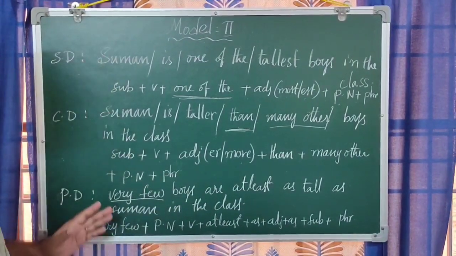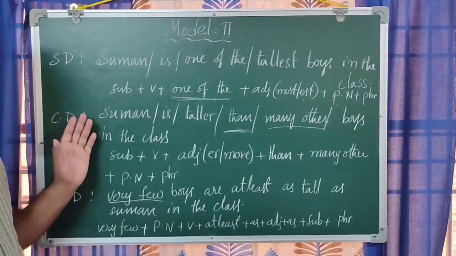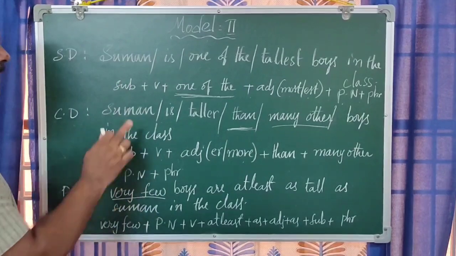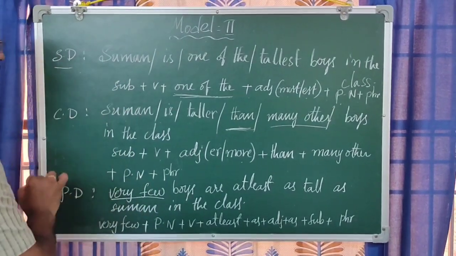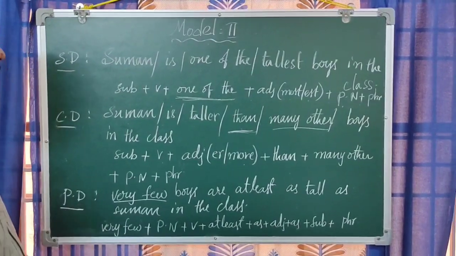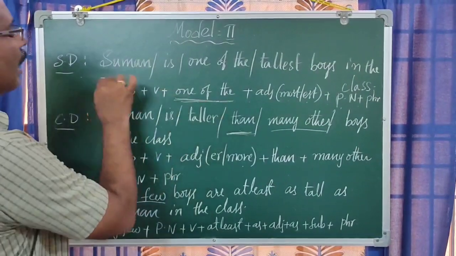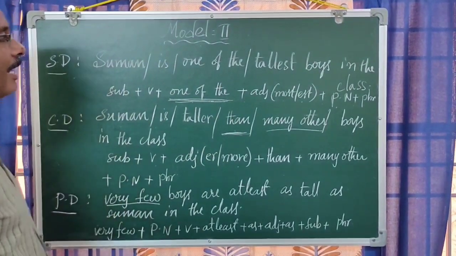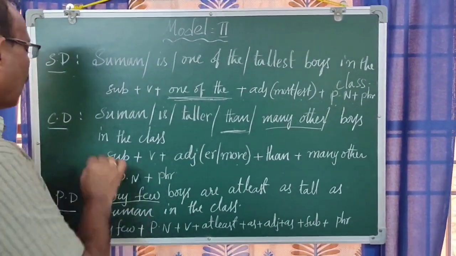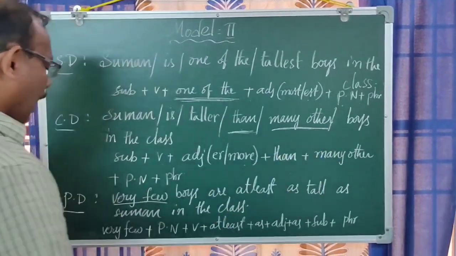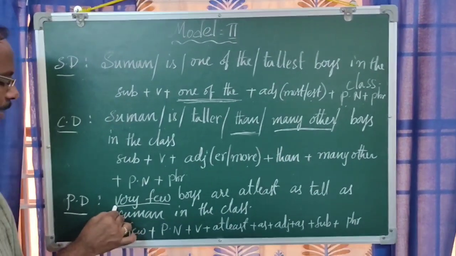See, the meaning of these three sentences is the same, whereas the structures are different. Here, the superlative degree is used, here the comparative degree is used, and here the positive degree is used. The highlighted points: "one of the" is the superlative degree, "many other" is the comparative degree, and "very few" is the positive degree.